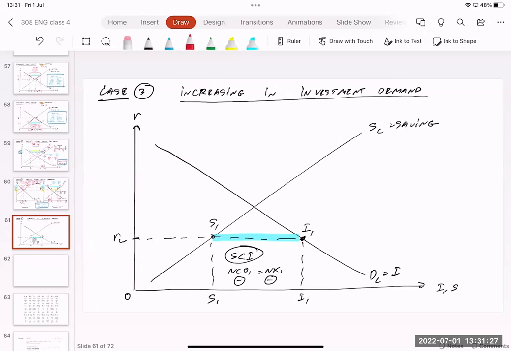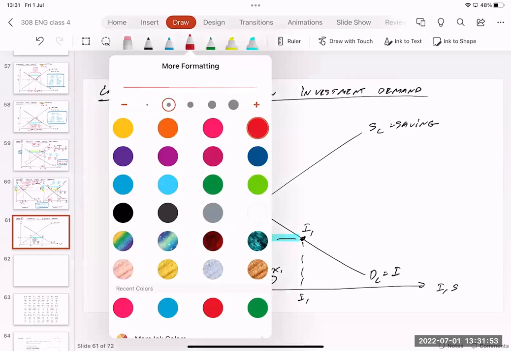If we have an increase in investment demands, just like what we learned last time, for example, we have a new technology like EV, electric vehicle, and many private companies love to invest more. They want to expand their production, expand their factory, and produce EV cars. If they have an increase in investment demand, what does it mean? They want to invest more. They need to borrow more, right?